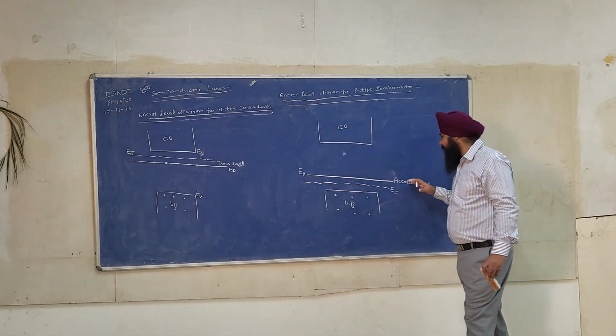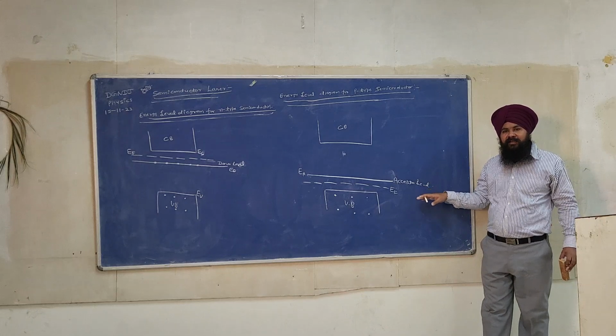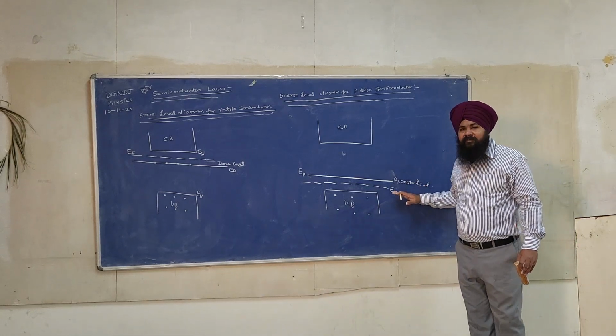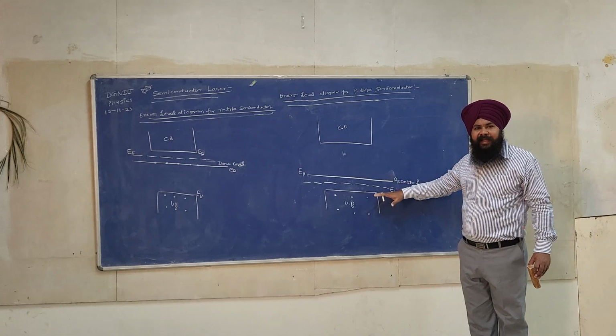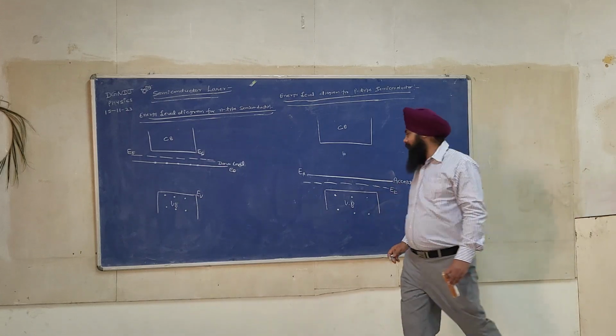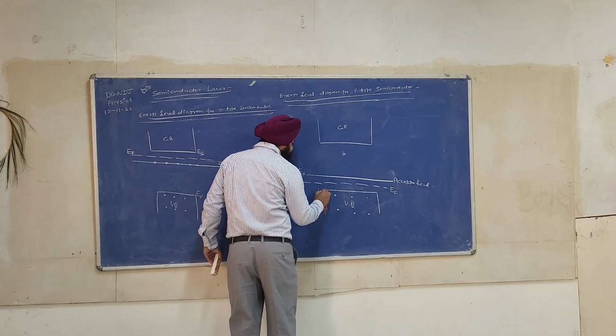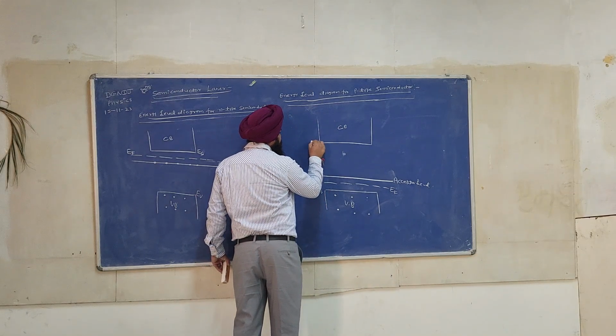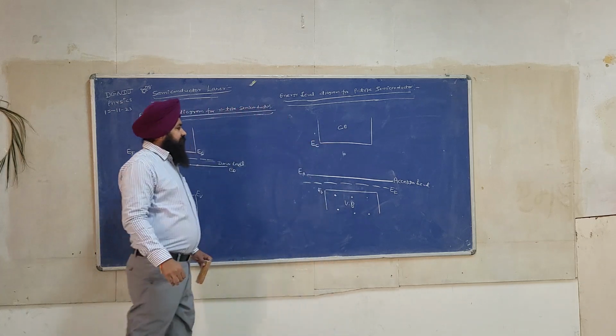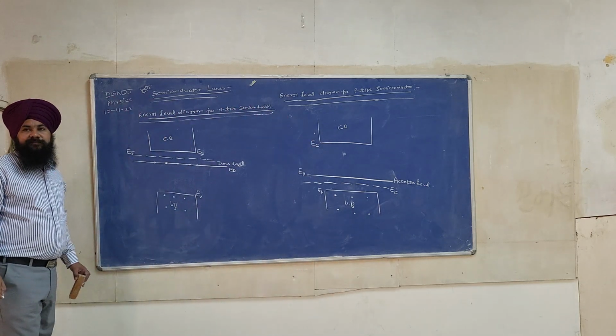For the p-type semiconductor, the Fermi level shifts downward, and its position is in between the top of the valence band and the acceptor level. You can write this EV.